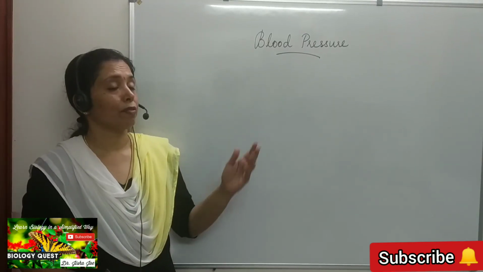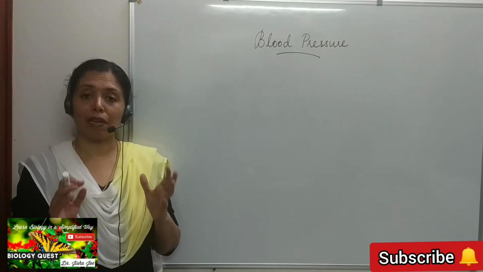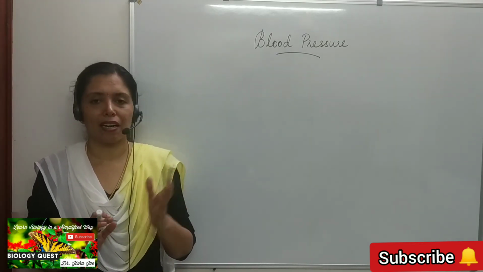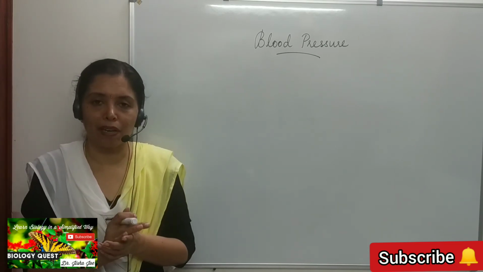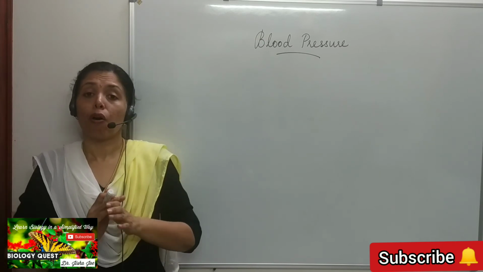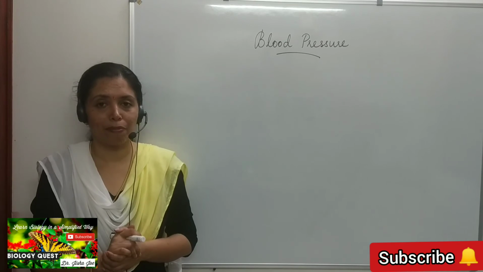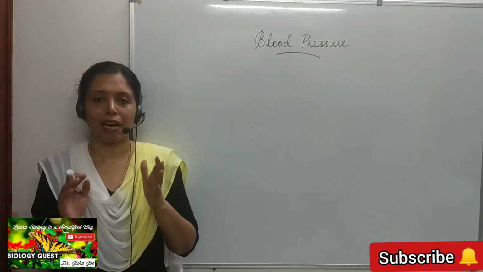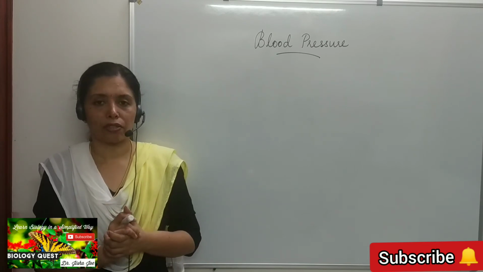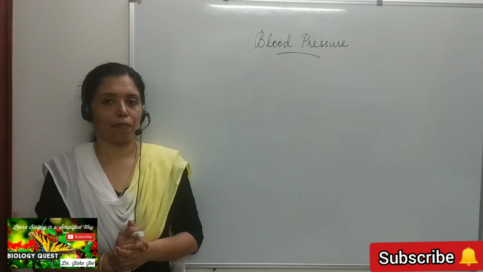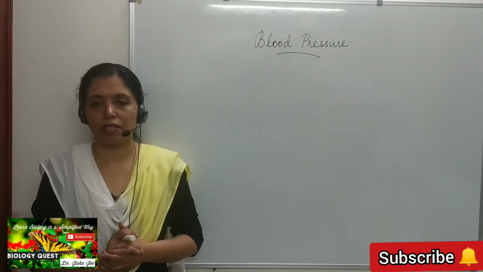Now you might have heard of the term blood pressure. What is blood pressure? We know the blood flowing through the arteries is under high pressure. This pressure exerted by the blood that flows through the artery on the wall of the artery is called blood pressure. There are two limits for this pressure.